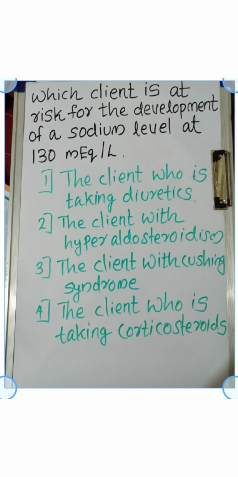So, by checking the options given, the client with hyperaldosteronism, the client with Cushing syndrome, and the client taking corticosteroids are at risk for developing hypernatremia, that is, an increased sodium level. So, our answer is that the client who is taking diuretics is at risk for developing hyponatremia. That is, there is a risk of reduced sodium level in a patient taking diuretics. So the answer is the first option.